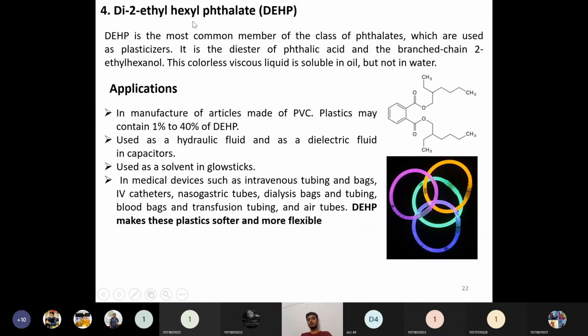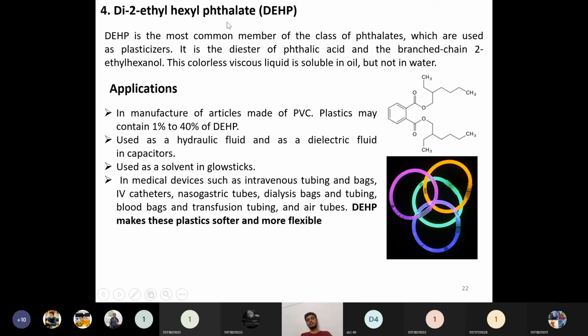The next one is di-2-ethylhexyl phthalate, DEHP, this one. DEHP is the most common member of the class of phthalates, which are used as plasticizers. These are very highly used plasticizers. It is a diester of phthalic acid and branched-chain 2-ethylhexanol. So it is a diester between phthalic acid and ethyl hexanol. It is a colorless viscous liquid, soluble in oil but not soluble in water.